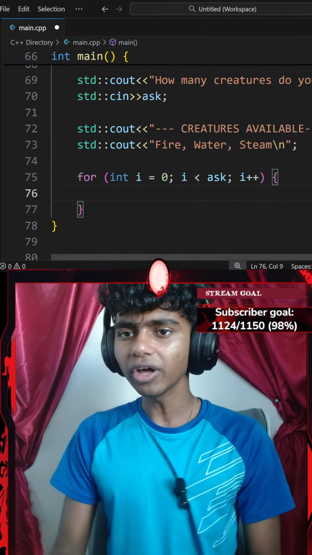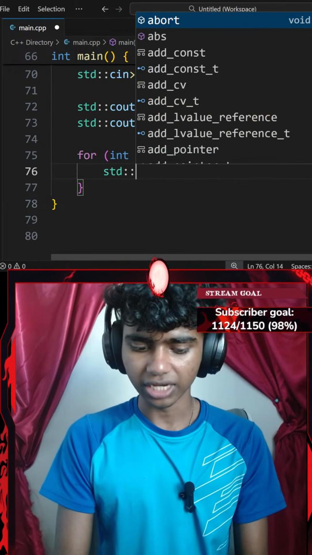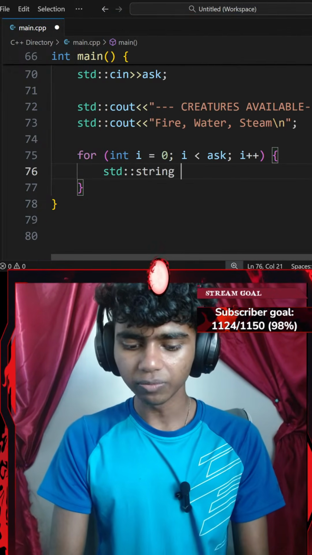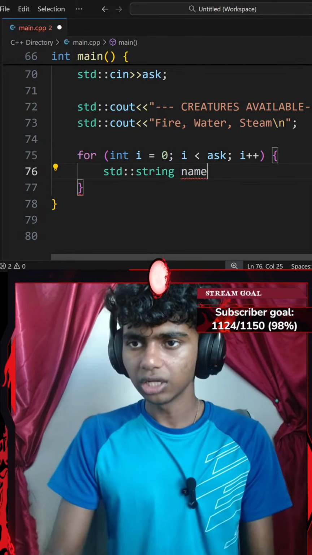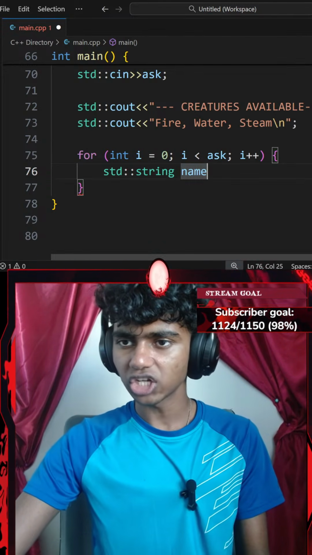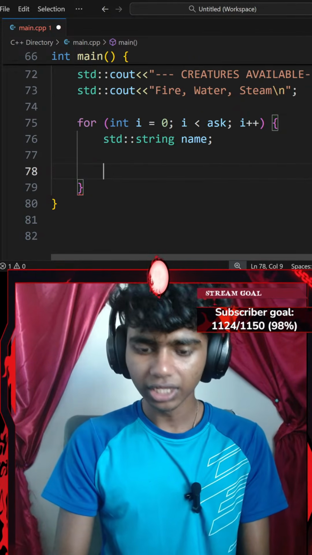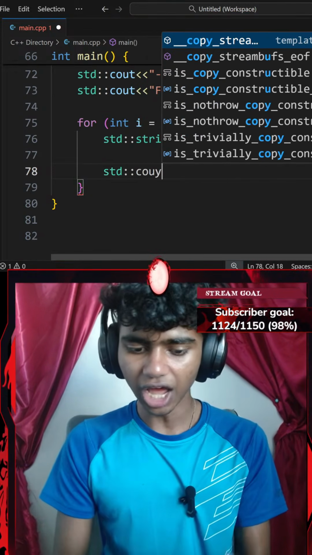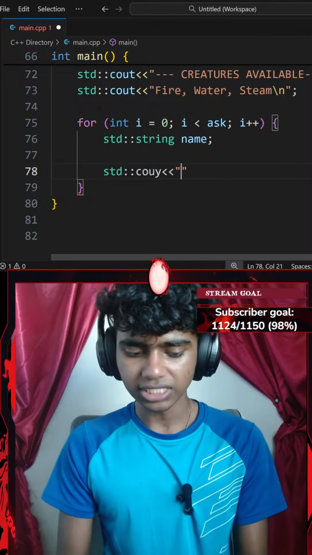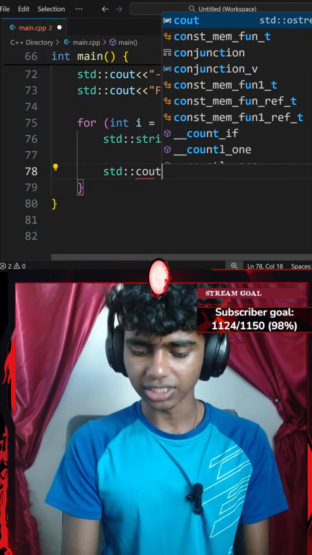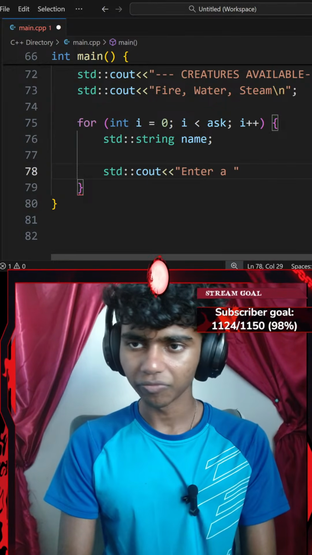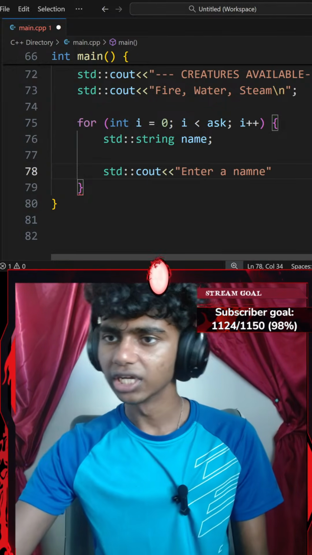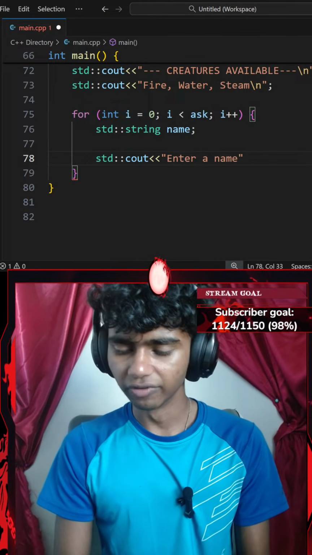Okay, next up, let's go ahead and do something. I'm going to be adding a standard string variable called something like name, ending with a semicolon. And then let's add a standard console output with an insertion operator that says something like enter a name. There we go.